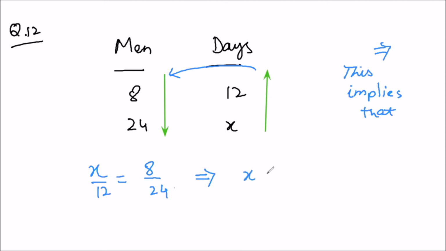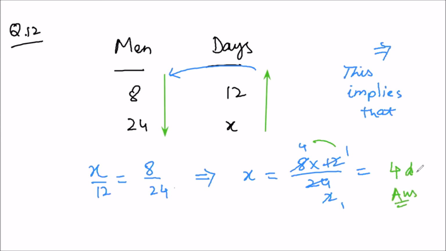So X is equal to, now 12 ones are 12 and 12 twos are 24, 2 ones are 2, 4s are, so multiply 4 with 1, you get 4. So 4 is the number of days. I think you have understood.